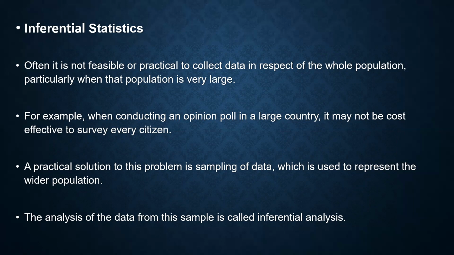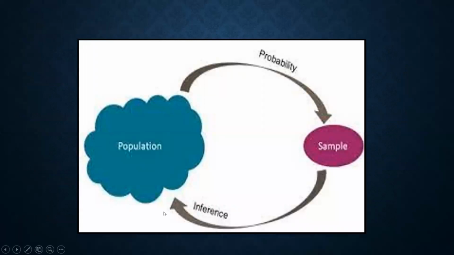So a practical solution to this problem is sampling of data, which means you pick up a portion of a particular population, known as a sample, and that sample will represent the wider population. The analysis of the data from the sample is called inferential analysis. So this is an example of inferential statistics, where the sample is drawn on a probability basis from a given population, and considering that the sample represents the population, you derive an inference.